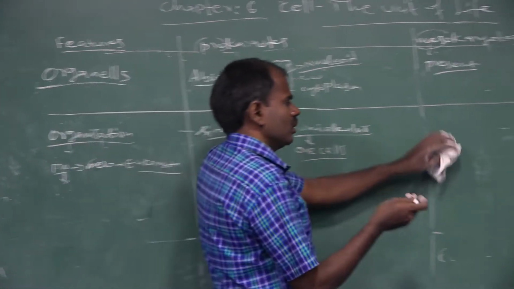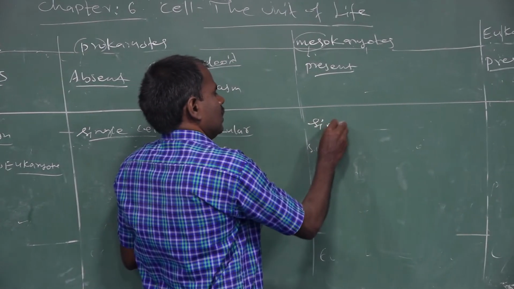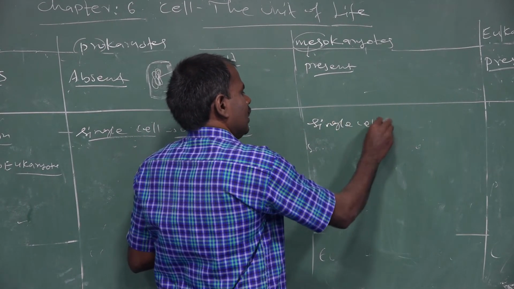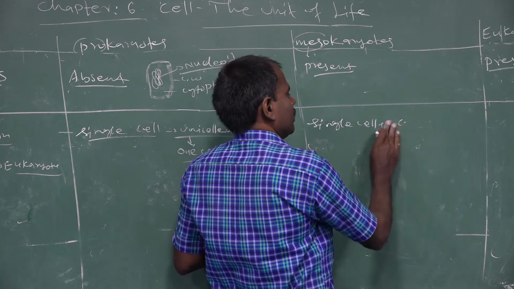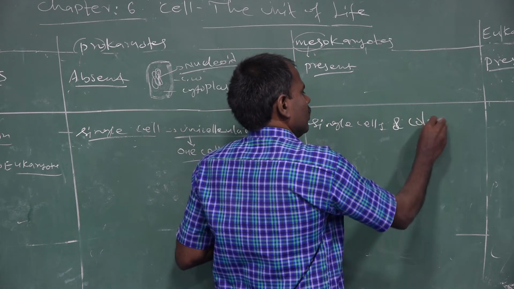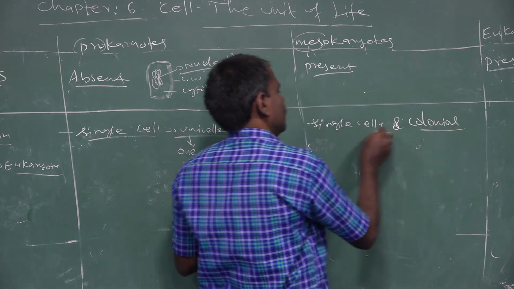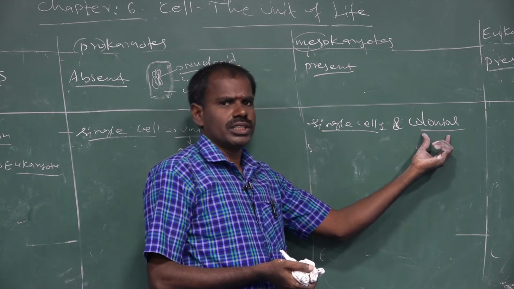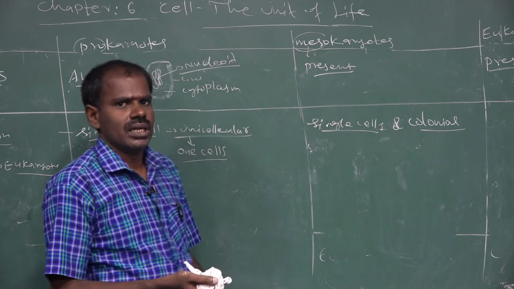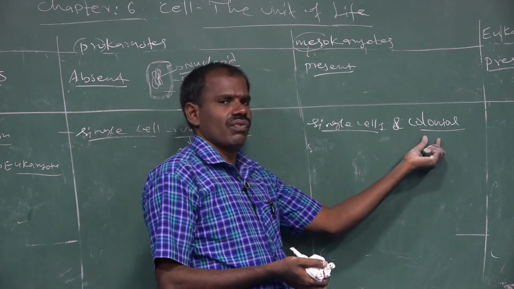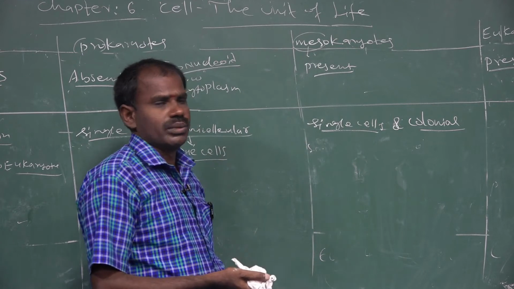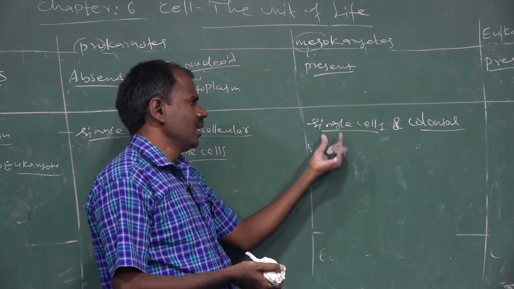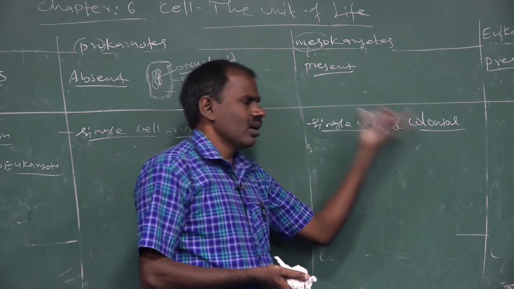In mesokaryotic organisms, there are single cells and colonial forms. A group of organisms found in a particular place is a colonial form. So mesokaryotic organisms are single cellular and colonial forms.